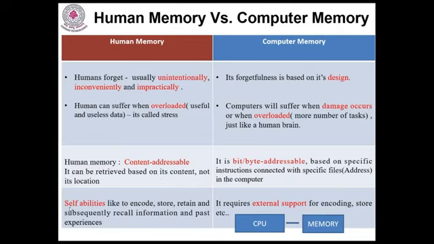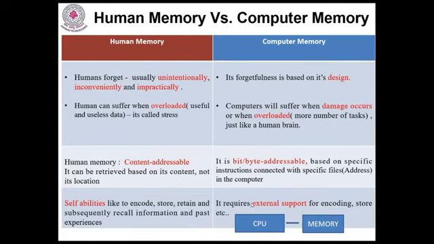In human memory, there are self abilities. Human memory has abilities like encoding, storing, retaining, and subsequently recalling information and past experiences also. So it considers past experience. It has self-analyzing and self-evaluation capabilities, and it takes decisions in a proper way, situation to situation.